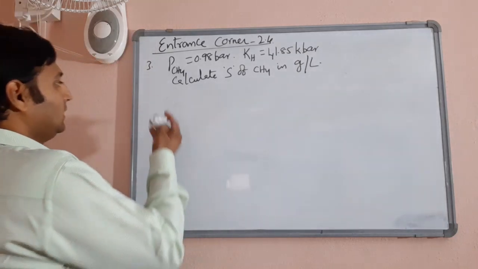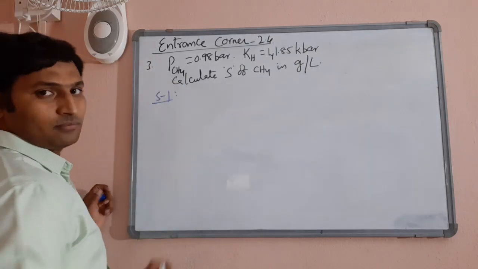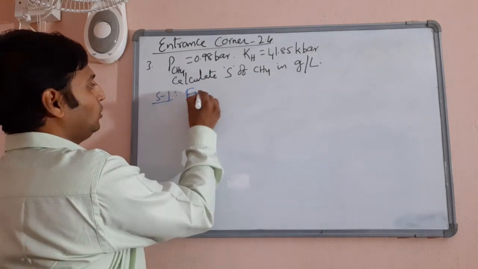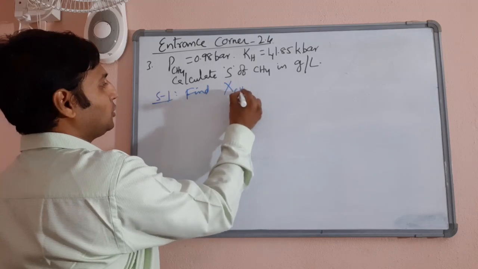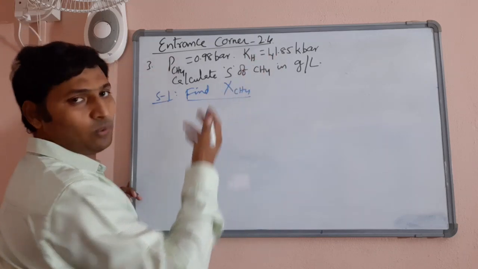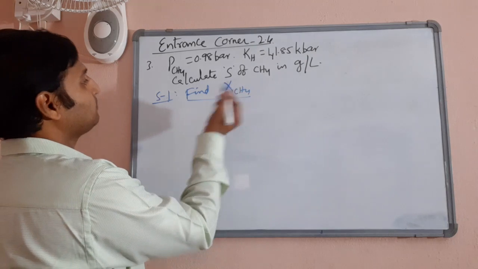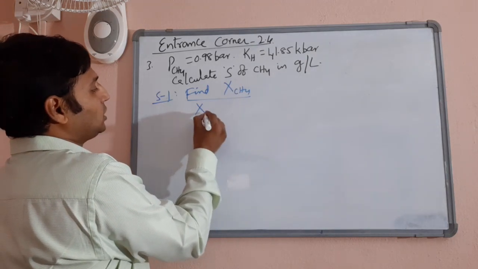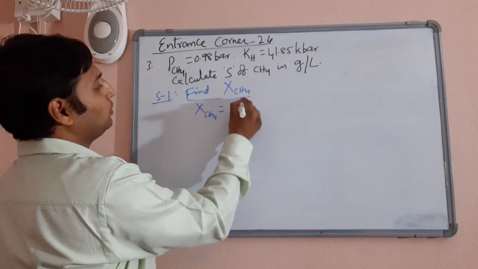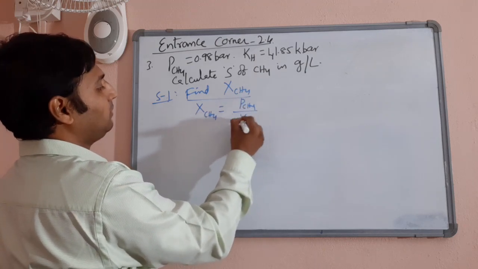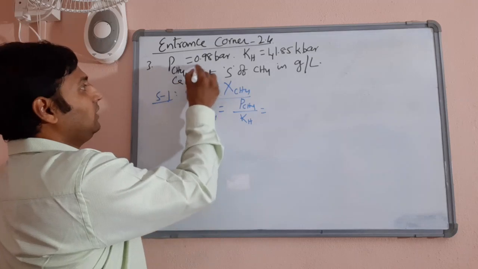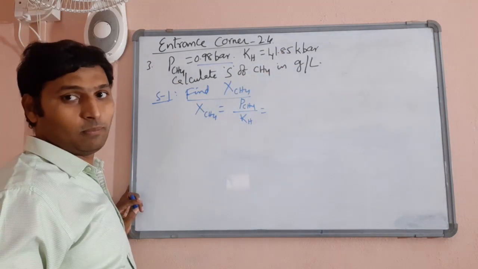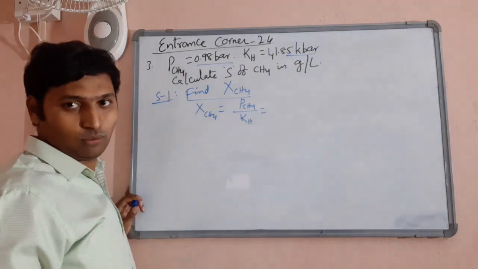Now, first what do you do? Find out the mole fraction. So, find the mole fraction of methane, for which everything required is directly given to you. That is, mole fraction of methane should be equal to its partial pressure divided by the KH value, and observe the pressure is given in bar and the KH value is in kilobar. You will have to convert this also into bar.